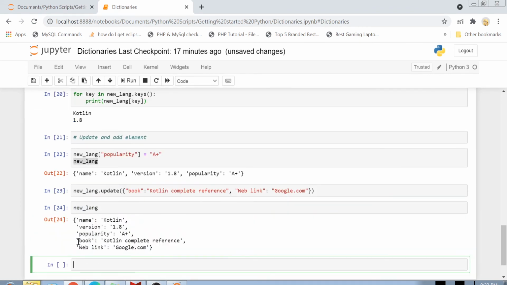Actually, not only can you add elements using update, you can also change the value of your elements using update.